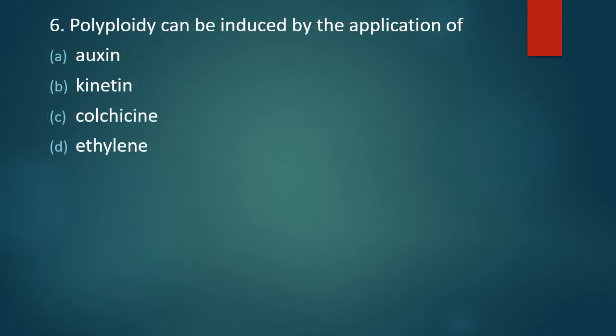Question number 6. Polyploidy can be induced by application of auxins, kinetin, colchicine, or ethylene. Which of the following can be used to induce polyploidy? The correct answer is option C, colchicine.